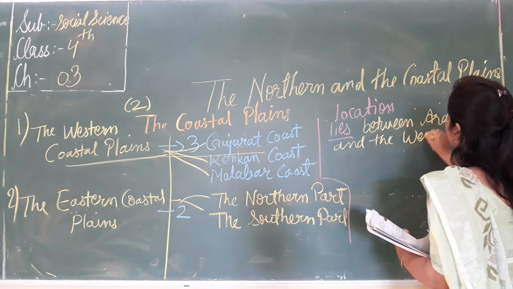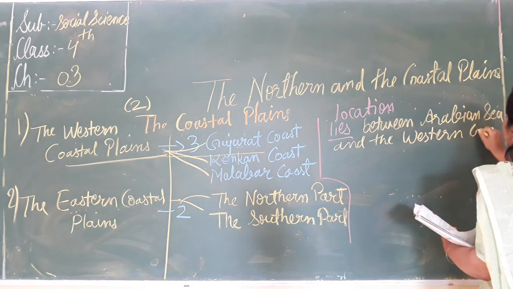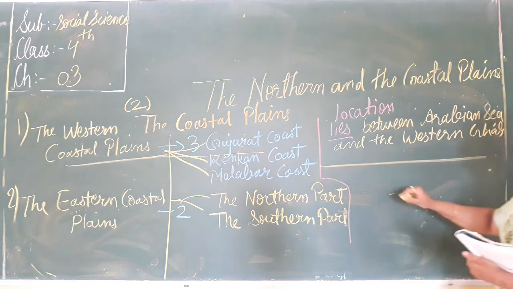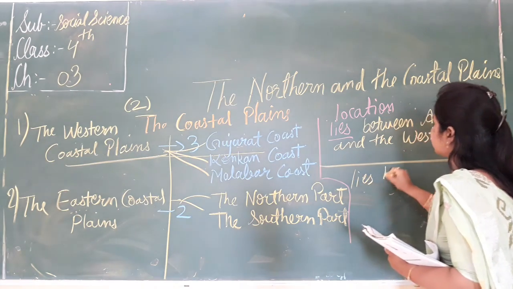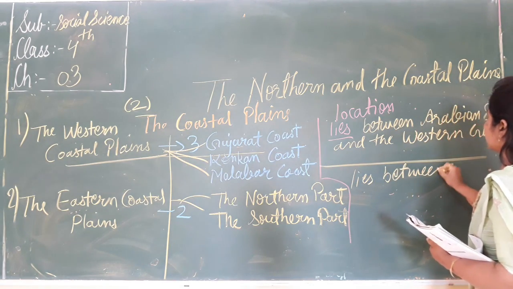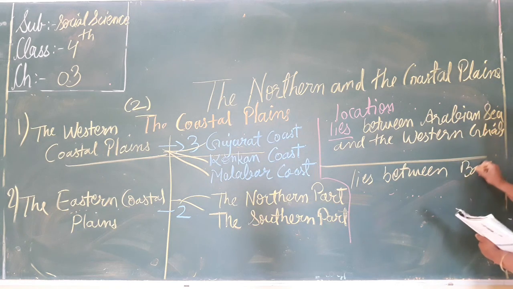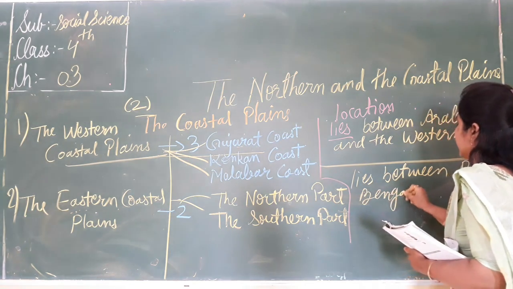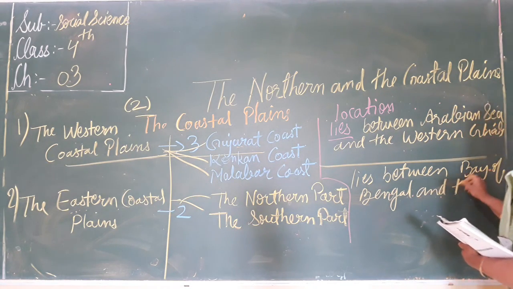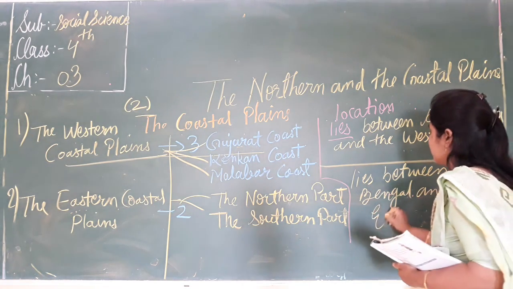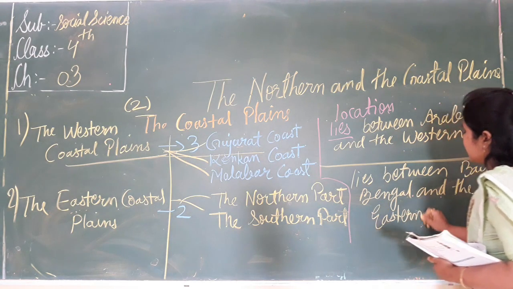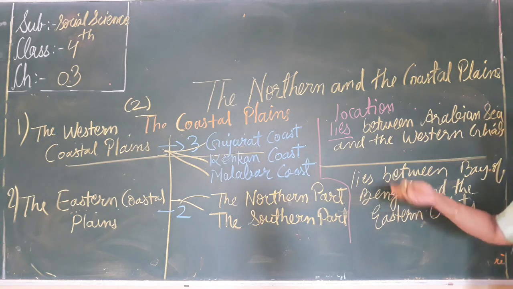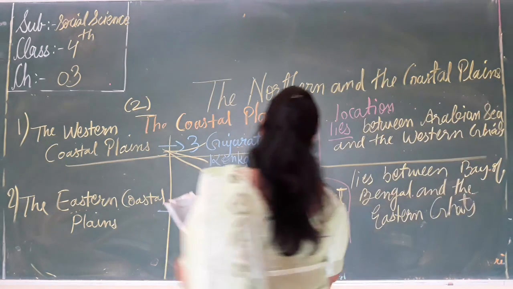And what is the location of the eastern coastal plain? It lies between the Bay of Bengal and the Eastern Ghats. Now it stretches. Stretches means कहाँ तक ये फैला हुआ है?